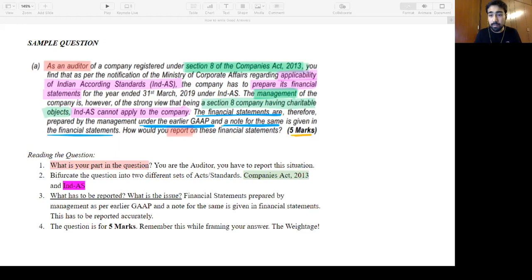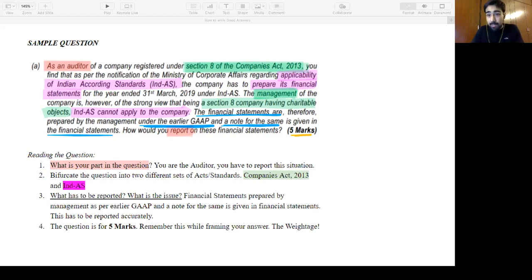The major thing you have to remember is this is a 5-mark question. This should have at least 5 to 6 paragraphs at minimum. 5-mark question, 5 to 6 paragraphs at minimum, right? Divide into paragraphs. This will fill around 1 page of the answer sheet, should fill, right?